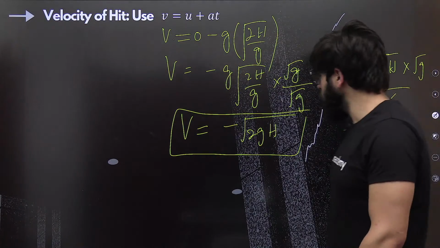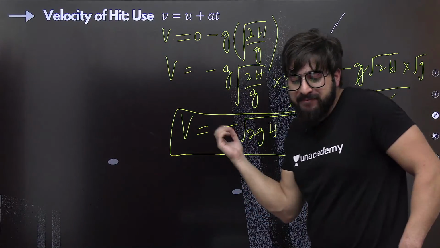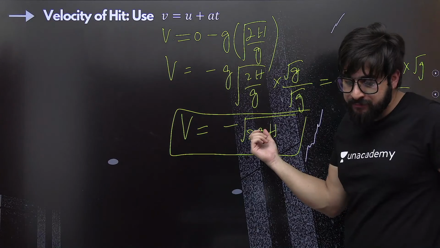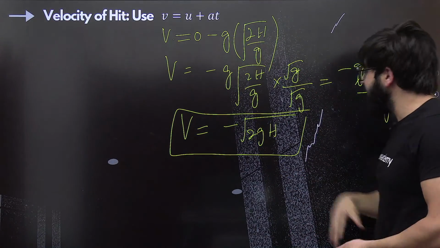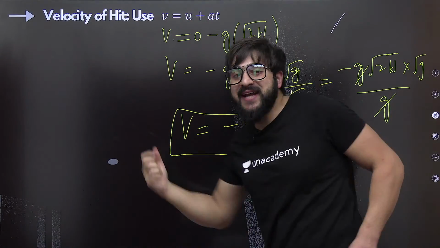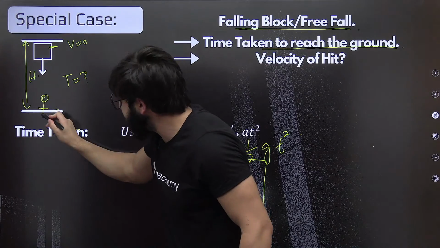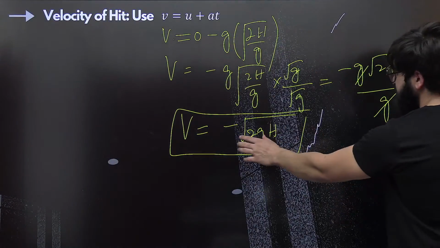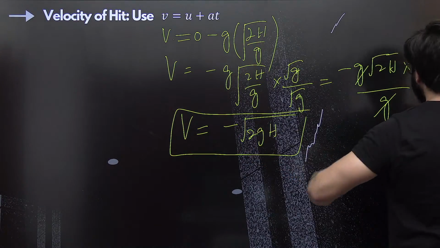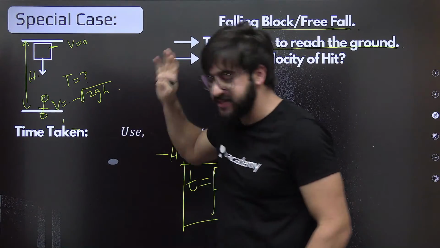Now you can find this velocity of hit. Why is it negative over there? Negative is because it is falling down. Understand, it is in the negative direction. Velocity of hit means when the block is about to hit, at that point, how much is the velocity that we calculated? Minus root of 2gh, exactly.